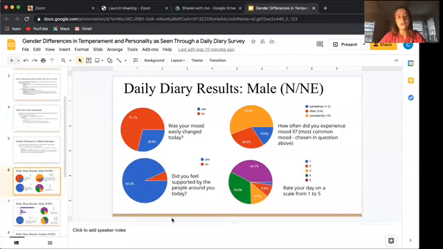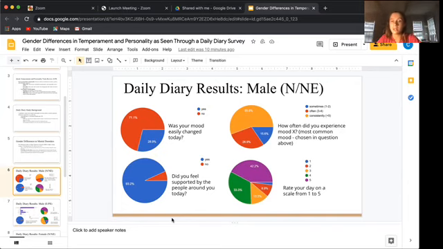Hey guys, so I'll be talking about the results of our daily diary study. So we're going to start off with males and neuroticism and negative emotionality. So we asked, was your mood easily changed today? And a majority of them said no, which is awesome. And then the next question was, did you feel supported by the people around you today? 93% of them said yes.